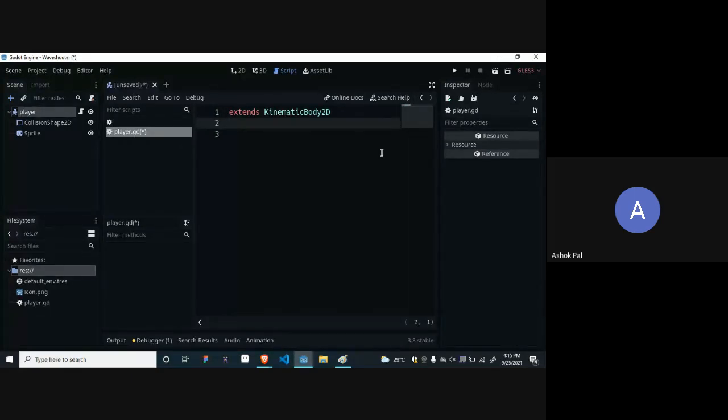Okay. So this is the programming part. And I think for many of you it would be confusing. For some of you it will not be confusing because I can't see your screen.